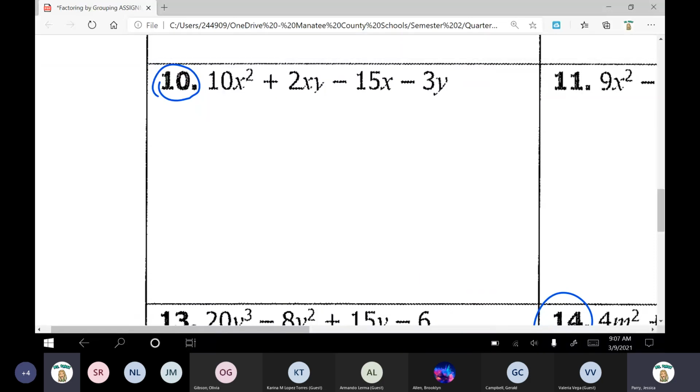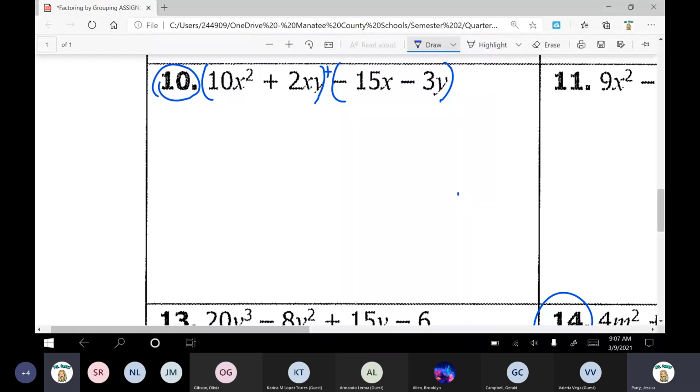Your notes from yesterday said step 1 was to group your information together, the first 2 terms and the last 2 terms. What should I put in between the 2 sets of parentheses? There's a symbol. It's either add, subtract, multiply, or divide. So in case you forgot, you're putting a little tiny plus sign there. I see someone typed in add. So yep, you're going to put a little tiny plus sign in between because you're adding everything together.